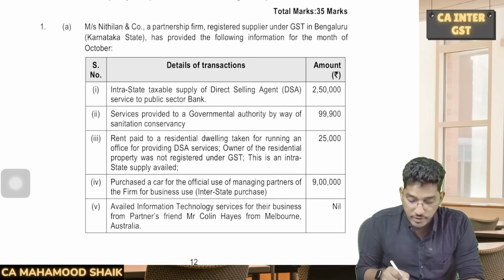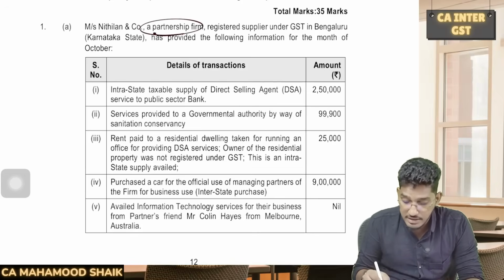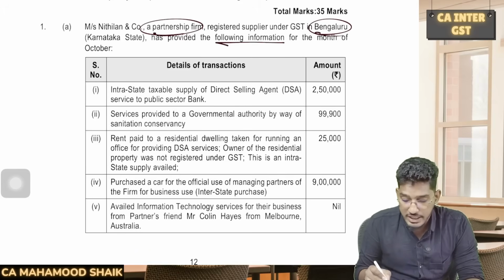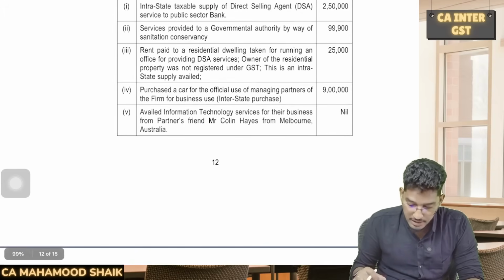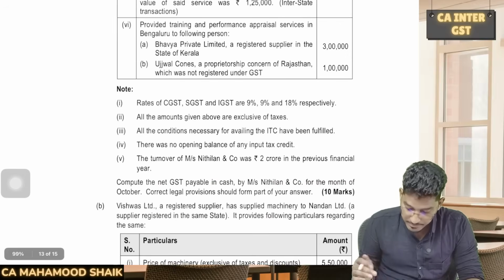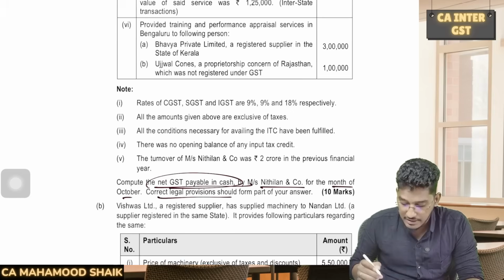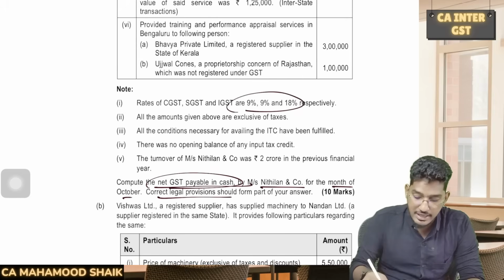Mrs. Nithilan & Co, which is a partnership firm, registered in Bangalore. So they have been registered in Bangalore. They have provided the following information for the month of October. Now, what is the requirement? The requirement is to compute the net GST payable in cash by Nithilan & Co for the month of October. Correct legal provision should form part of your answer, assuming the GST rate to be 9 and 18%.